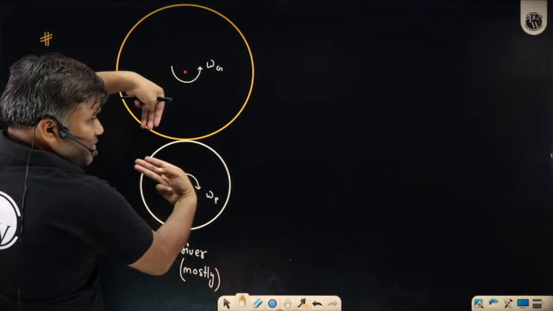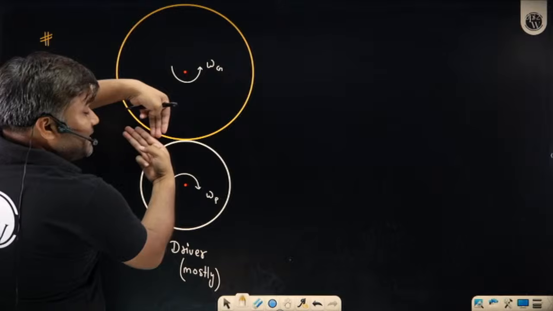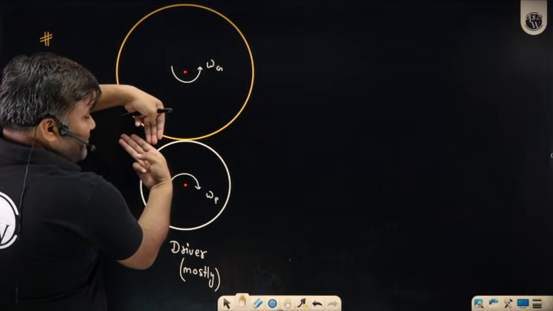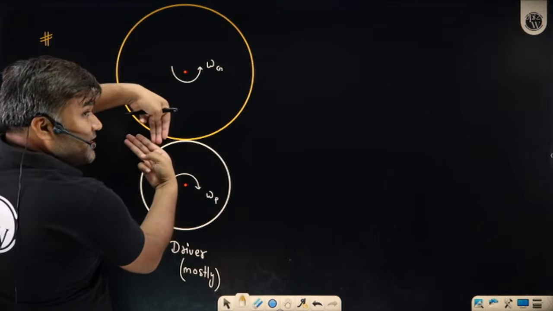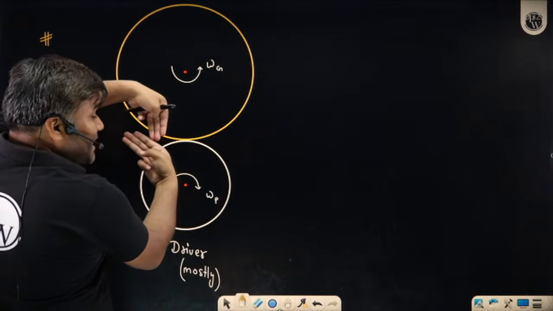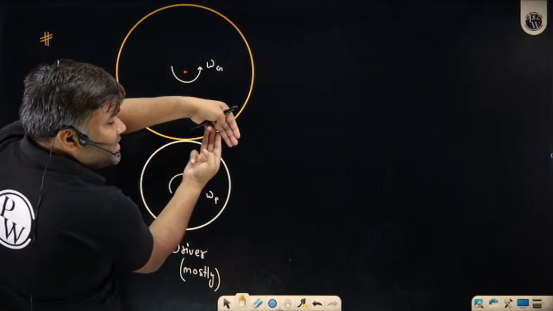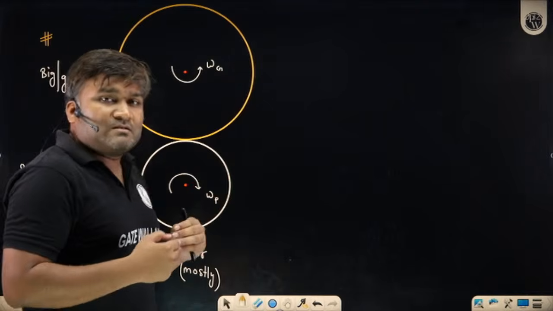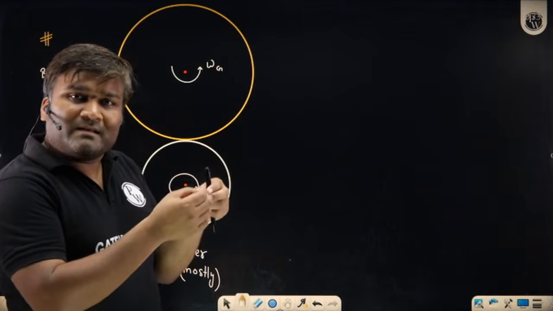So this tooth of the pinion will apply some force on the tooth of the gear. They touch at some location, and as the teeth proceed further, the real physical contact point will travel, and somewhere here they will disengage and contact ends. So contact will start, travel, and then disengage.